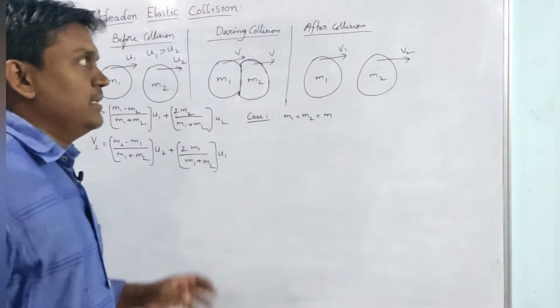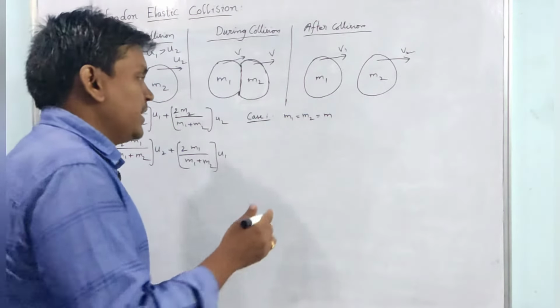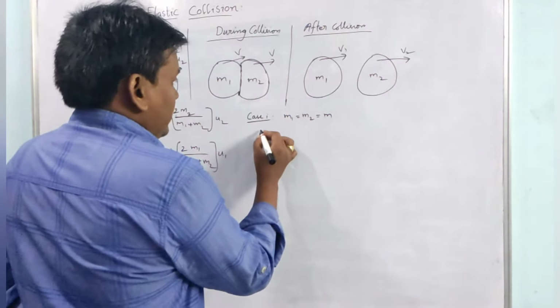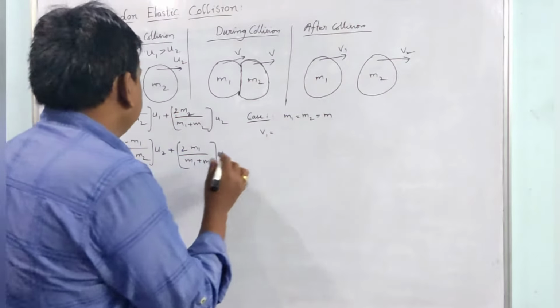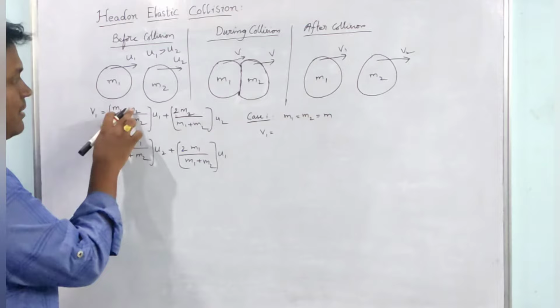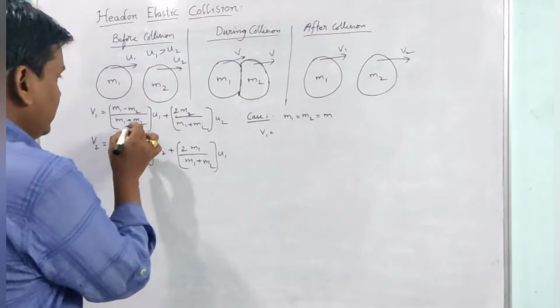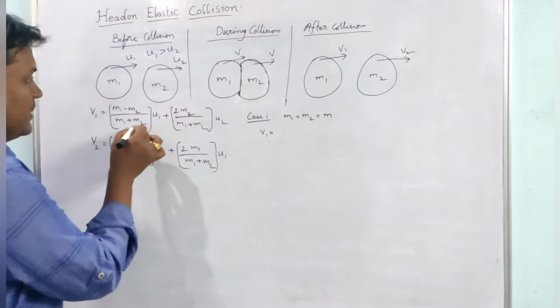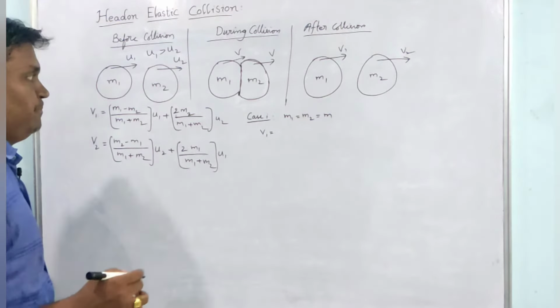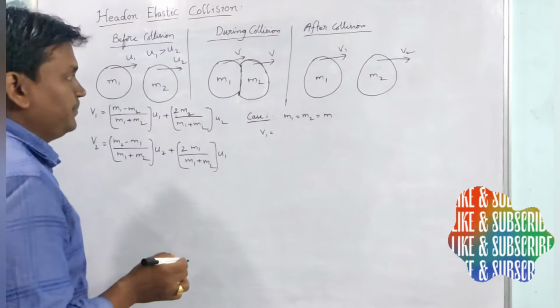The two masses are the same. What happened? So let us see v1. m1 will be m and m2 also will be m. m minus m is 0, so 0 by anything, this term will be 0, and coming here, 2m by 2m.